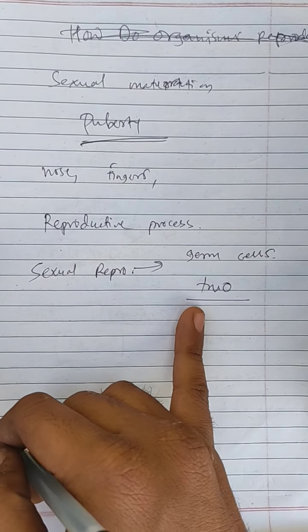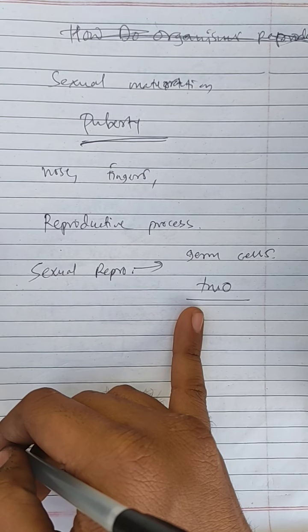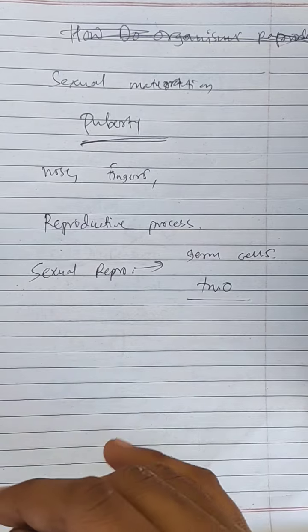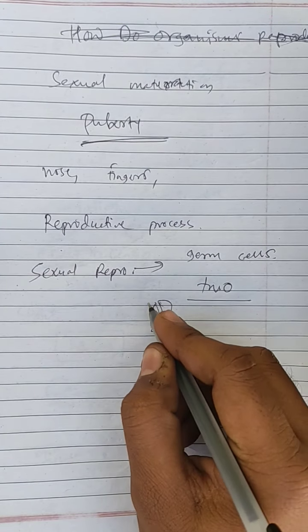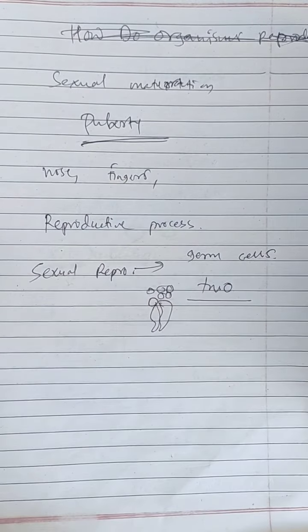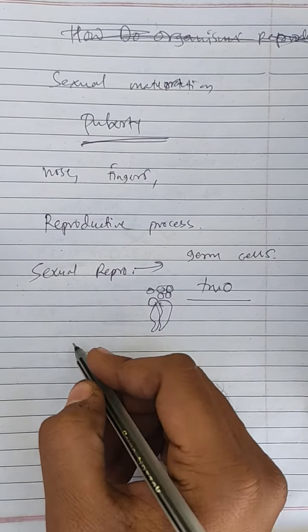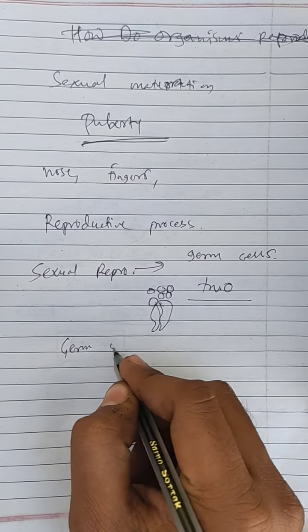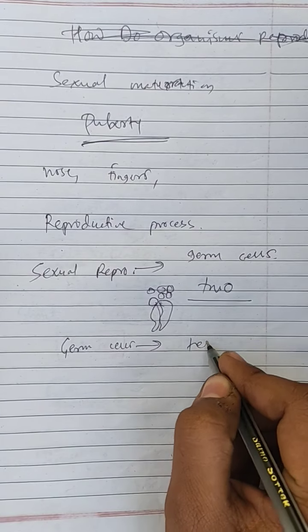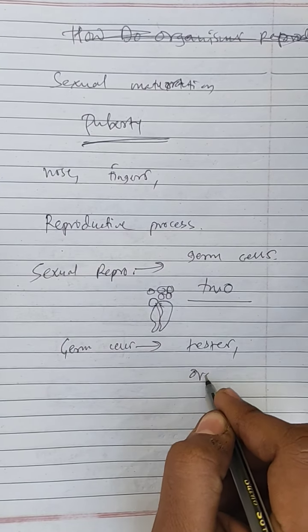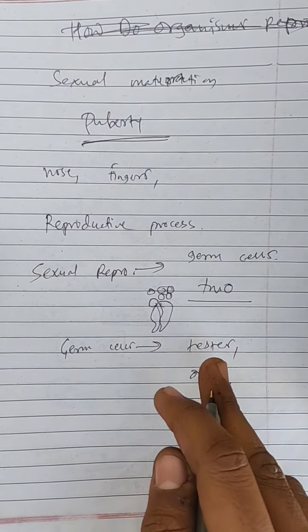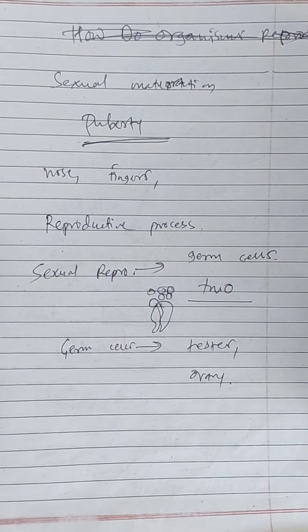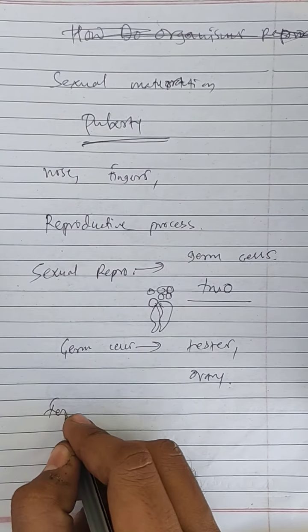Getting my point? Two different individuals, and we are not plants where germ cells just get out of the anther when they mature. We have germ cells present in testis and ovary, respectively in male and female. So these need to get out to make fertilization.